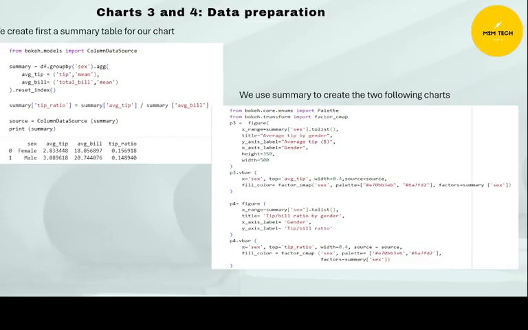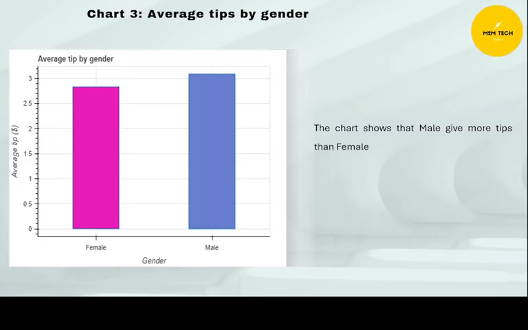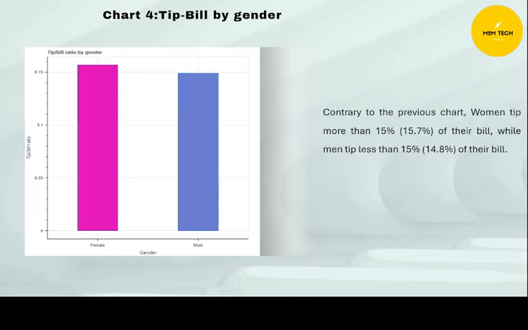So for the third chart, we'll group the data by gender. I grouped the data by sex and calculated both the average tips and average total bill for men and women. I used a bar chart to visualize and compare them. So the average tip by gender, as we can see, men give more tips than women. But when we focus on the percentage of the tips given, the ratio of tip by bill is higher for female than for male.